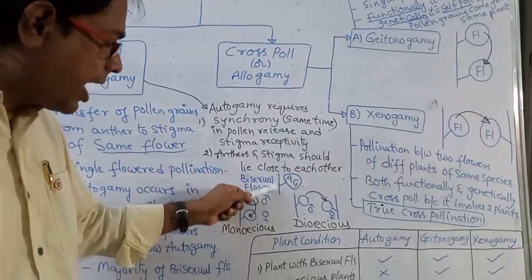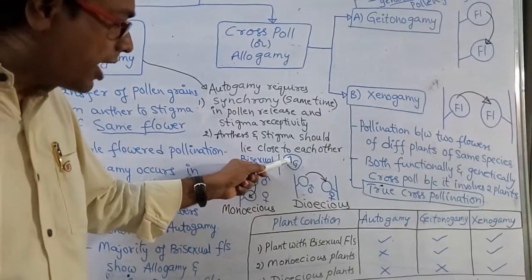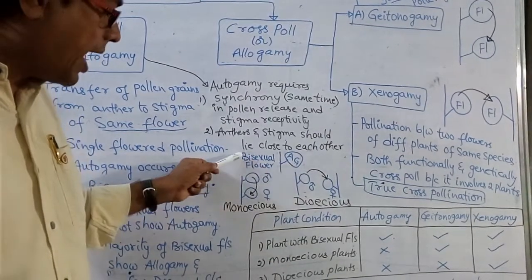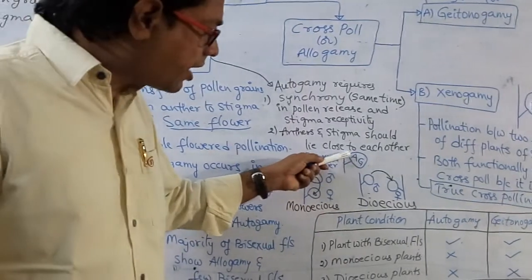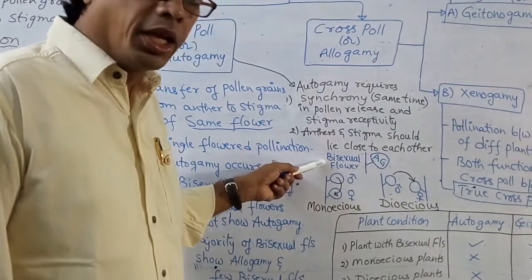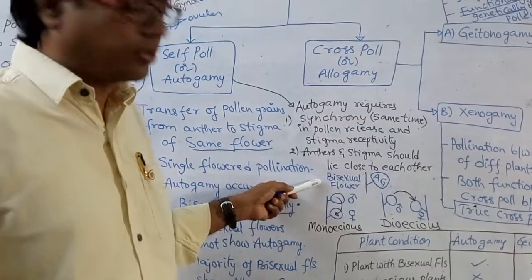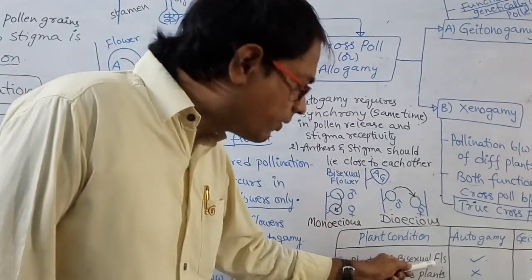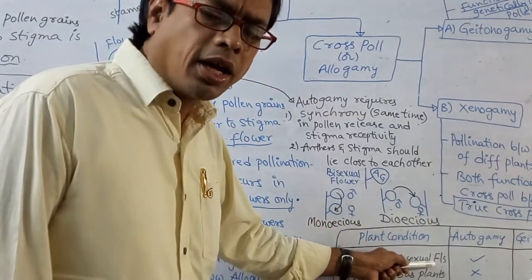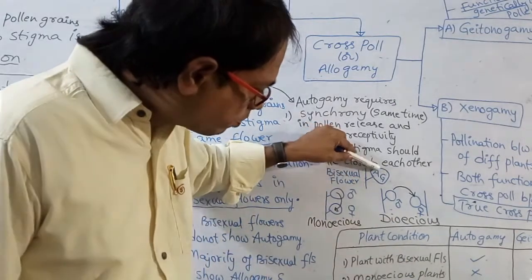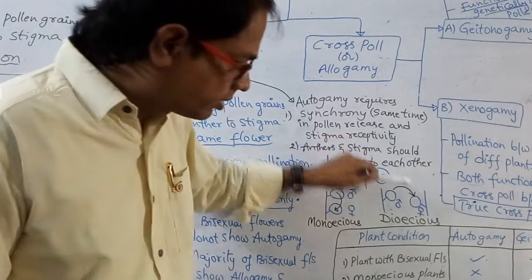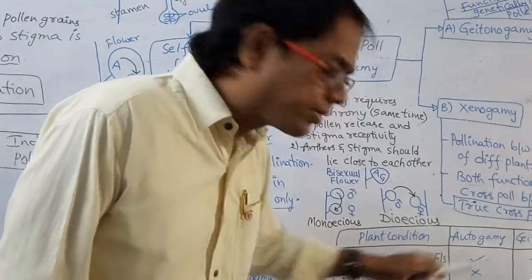See, this is a plant and this contains androecium and gynoecium. So a plant with bisexual flowers. If a flower has both androecium and gynoecium, those flowers are bisexual flowers. So in a plant with bisexual flowers, will autogamy occur? Is the possibility there? Yes, autogamy occurs.